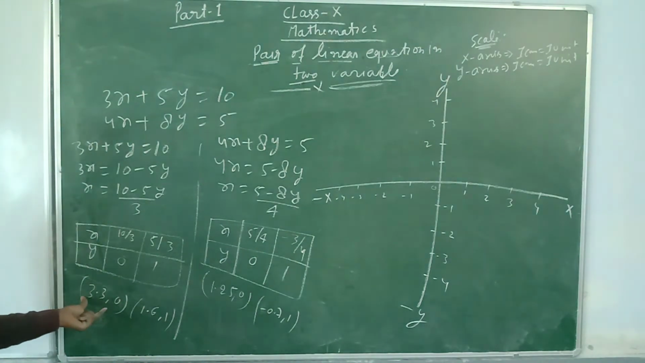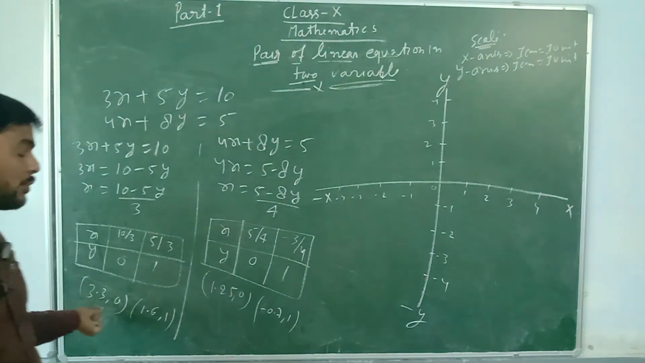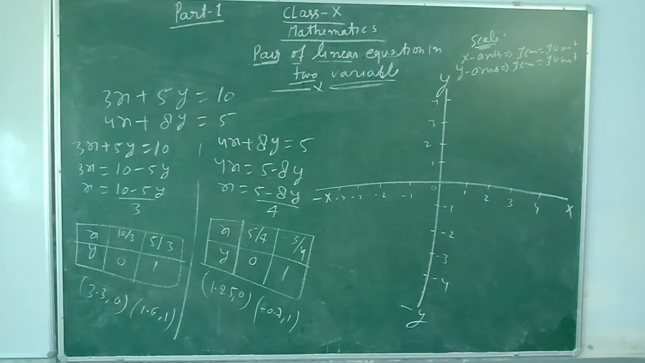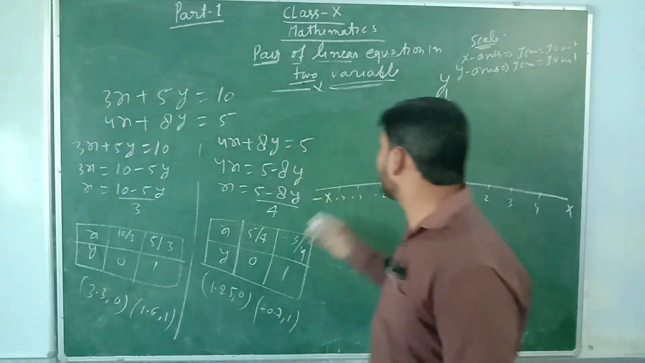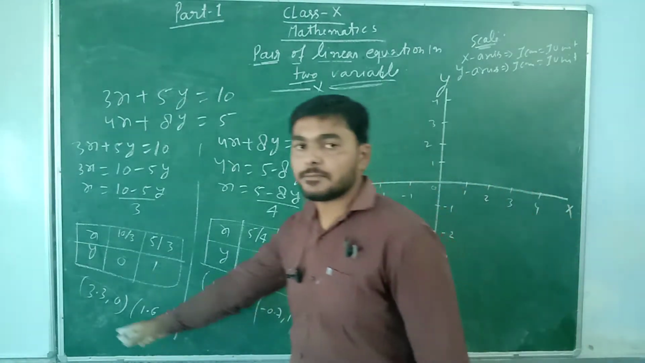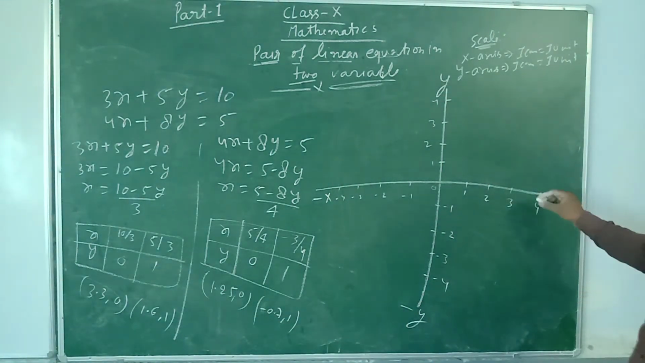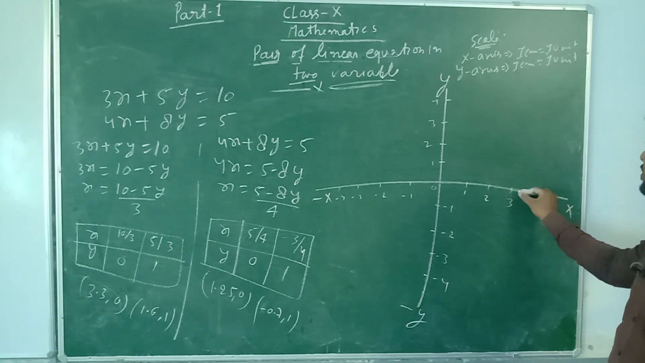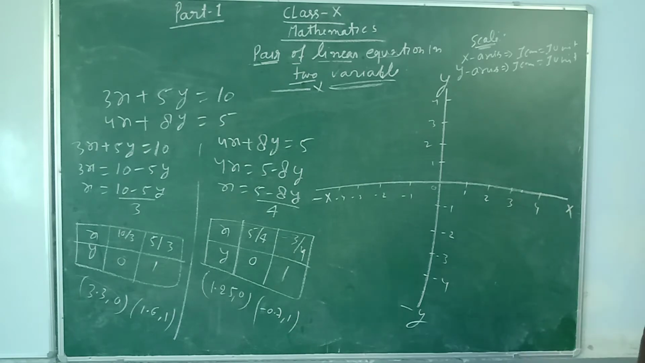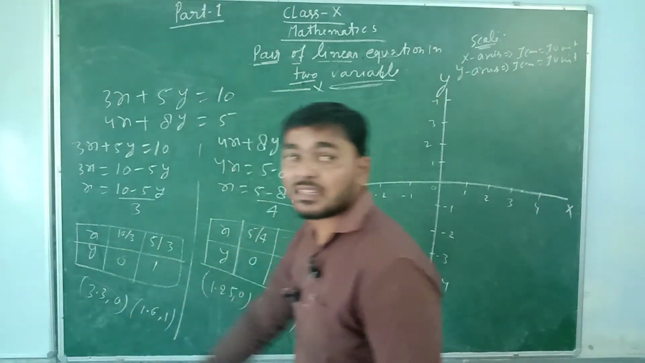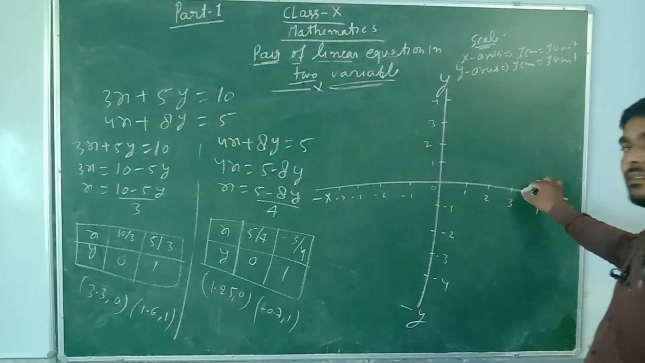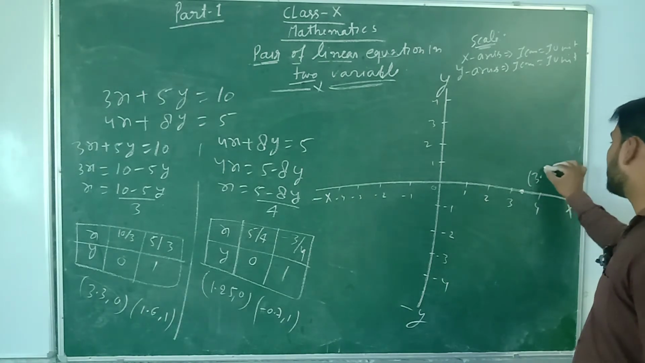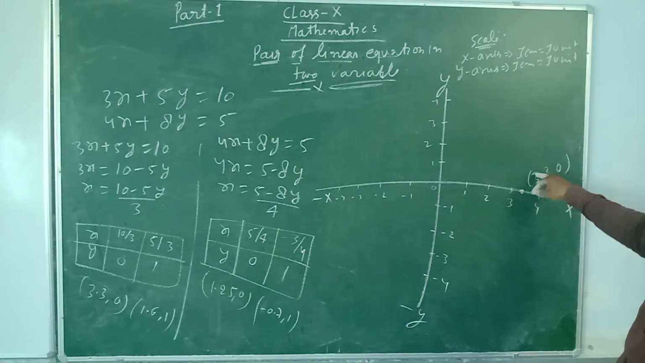Now the first point is 3.3 comma 0, means the x value is 3.3 and y equal to 0. Now you have to draw it on the Cartesian plane, that is 3.3. Where is 3.3? 3. Now increase: 3.1, 3.2, 3.3. Here it will be 3.3. Now the value of y equal to 0, means here will be y equal to 0, so it will be the point. That point is 3.3 comma 0, or you can say 10 by 3 comma 0.